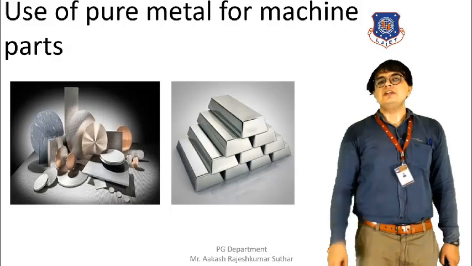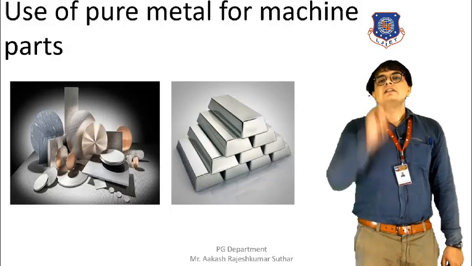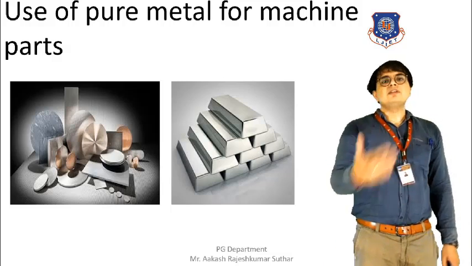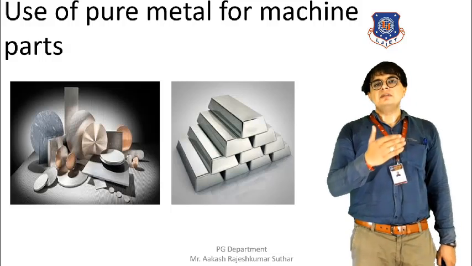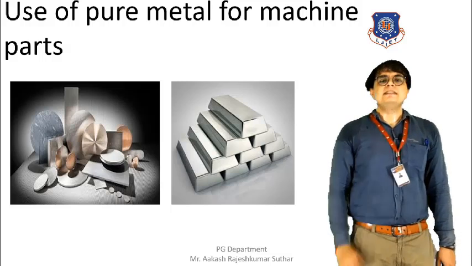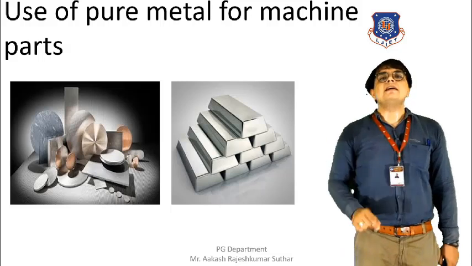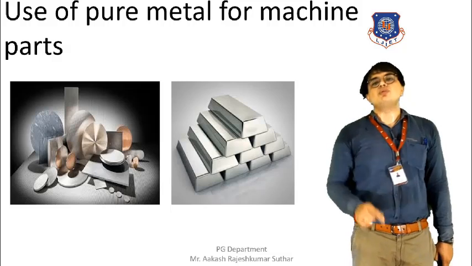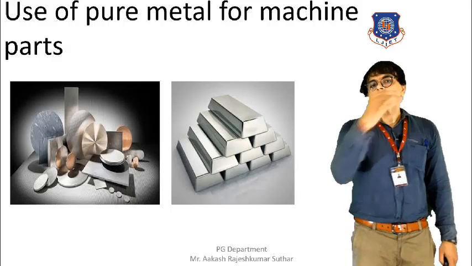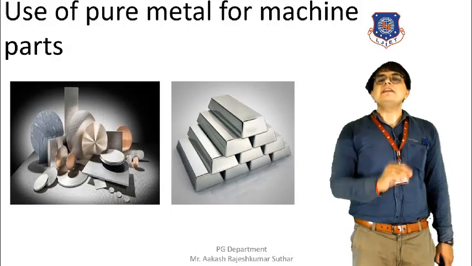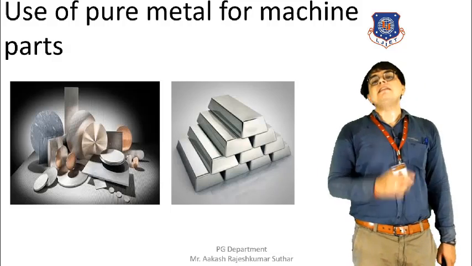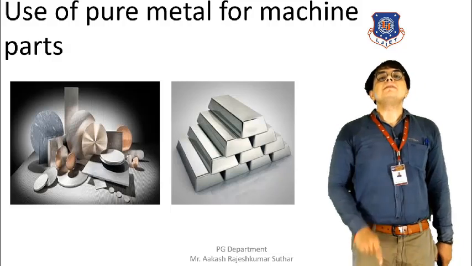That is the speciality of the usage of pure metal. Once we are using quality ore, the output will be the best. That is the fundamental of this method, that by using pure metal, we can resist corrosion. The corrosion resistance of the material will be increased, or you can say that corrosion can be prevented if we have used pure metal.